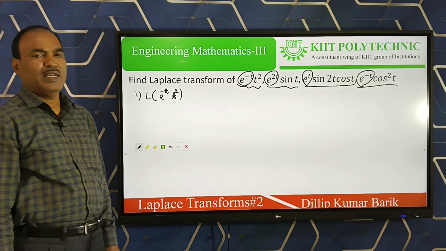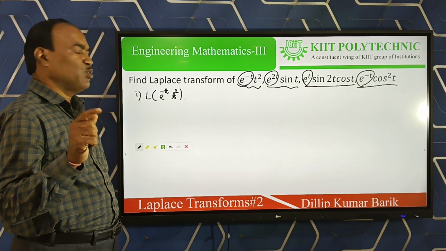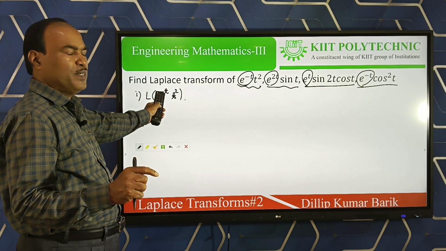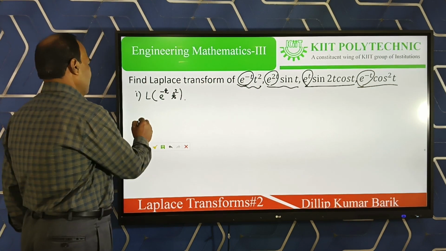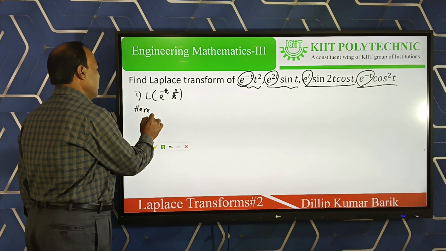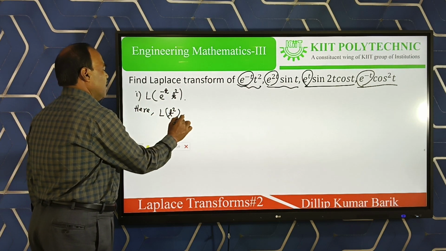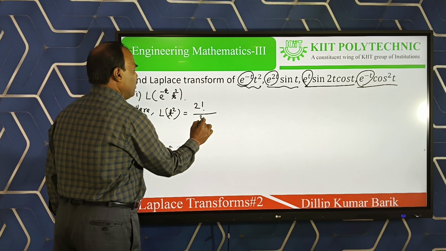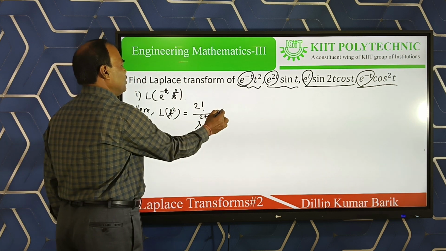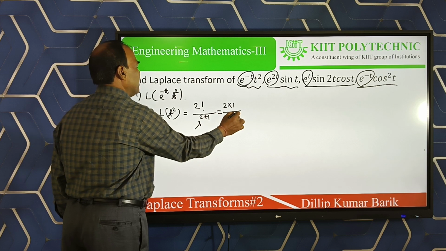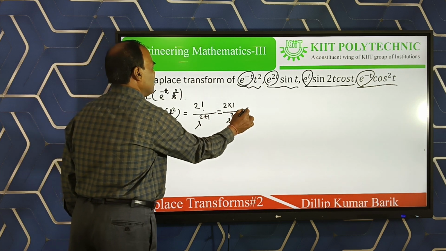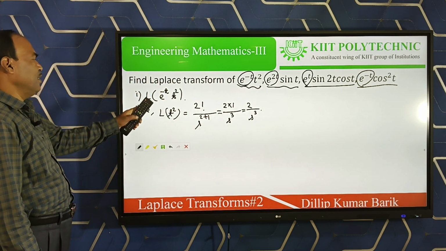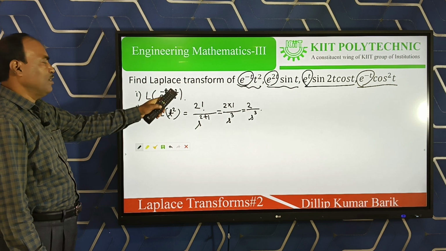Already you know from the last class the Laplace of t square. First we find the Laplace of t square, then apply the first shifting property so that we get the answer. Here, Laplace of t square using the formula is 2 factorial divided by s to the power 2 plus 1. So 2 factorial is equal to 2 into 1, divided by s to the power 3, which is nothing but 2 by s cube. But this is not the answer. Our question is the Laplace of e to the power minus t into t square.